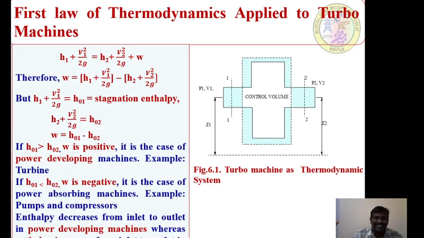If H01 is greater than H02, that means the energy available at the inlet is greater than the energy available at the outlet. It is the case of power developing machines, for example, a turbine. If H01 is less than H02, W is negative. That means the energy available at the outlet section is more than at the inlet section, so it is a power absorbing machine. It is the case of centrifugal pumps and compressors. Therefore, the enthalpy decreases from inlet to outlet in power developing machines, whereas the enthalpy increases from inlet to outlet in power absorbing machines. So this concept is very important.